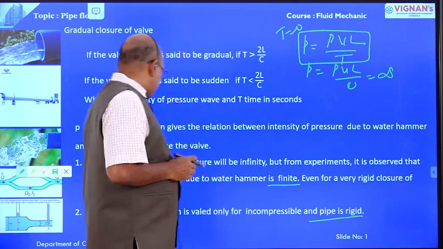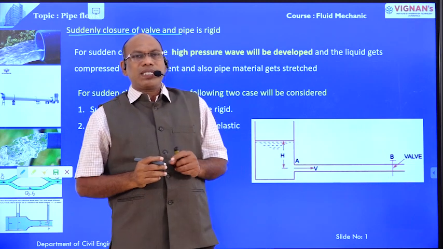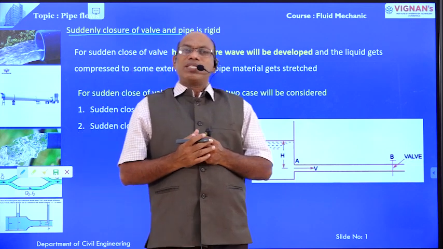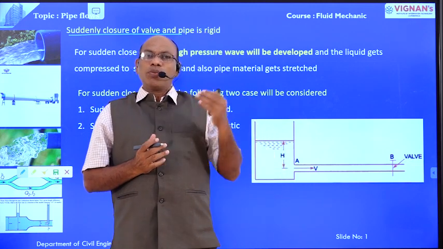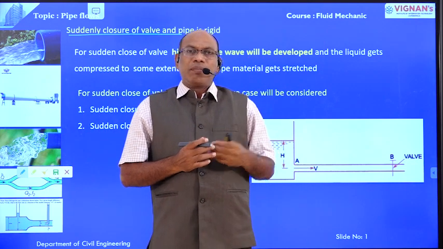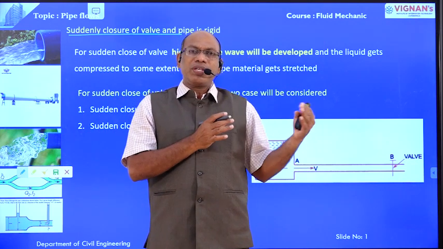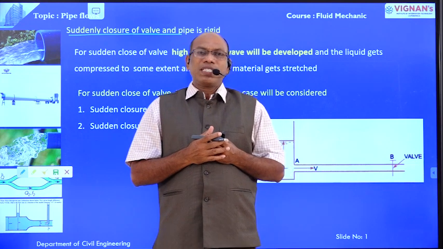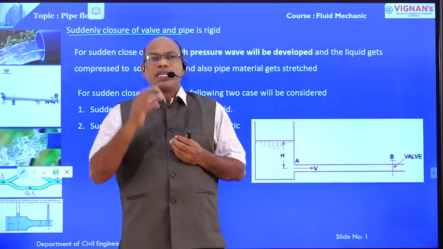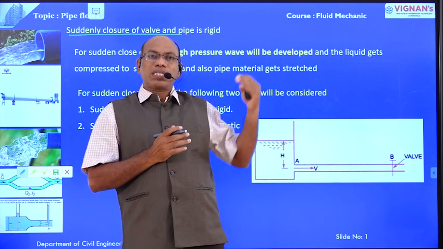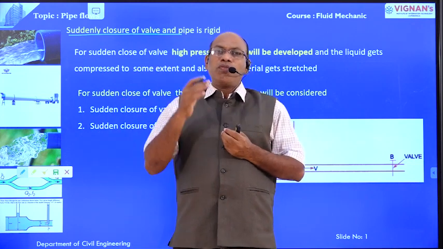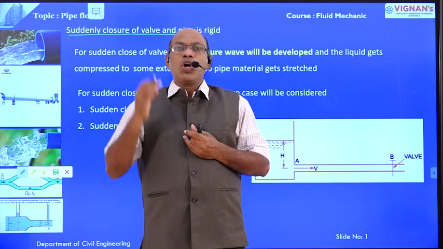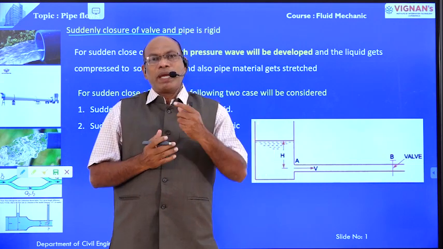Okay, right. So earlier we derived the pressure intensity because of the closing of the valve. The pressure intensity P is equal to rho V L by T. Based on this relation, if the time T is equal to 0, automatically the pressure is infinity. But this is as per our derivation, as per the equation. Strictly speaking, they have conducted some experiments. Based on the experiments, the pressure intensity is not infinity, the pressure intensity is limited. Therefore, the earlier formula we derived for gradual closing of the valve, the pressure intensity P is equal to rho V L by T, is applicable only if the fluid is incompressible and pipe is rigid.